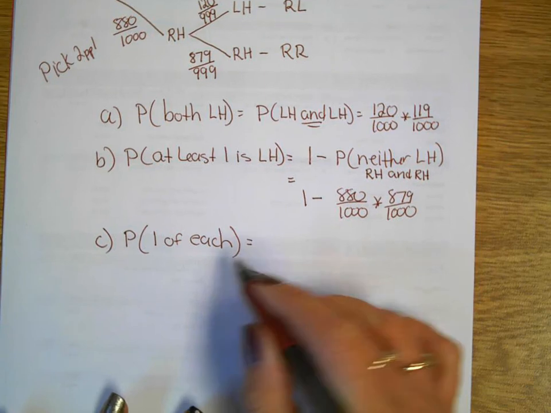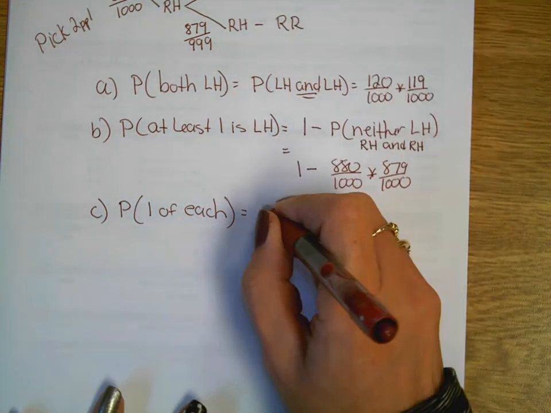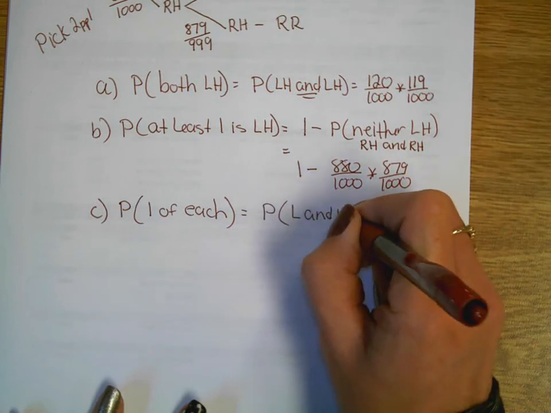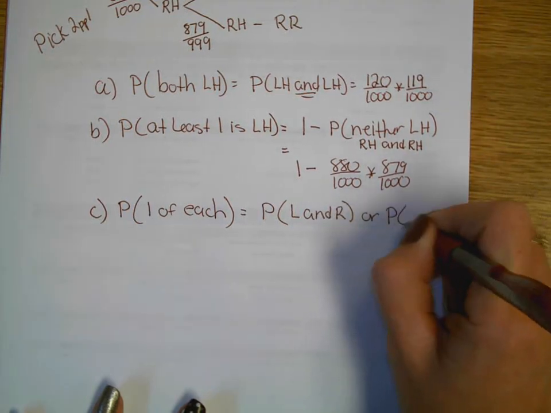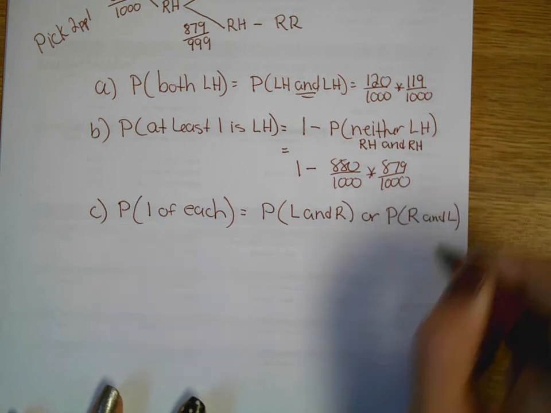So getting one of each, again, rewriting that, it's these two probabilities here. It's the probability of a left and then a right, or it's the probability of getting a right-handed person and then a left-handed person.